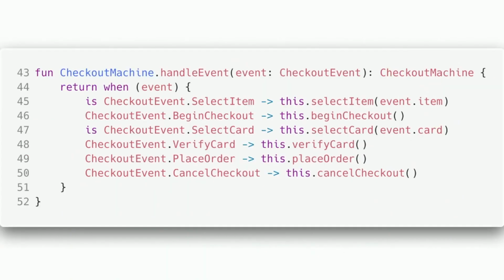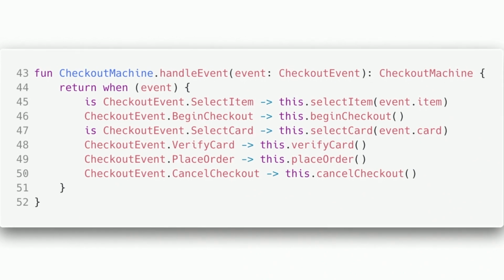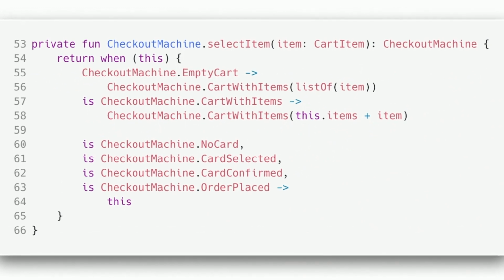And so the way we're going to encode that is we're going to handle an event, and that event is going to say, for each of these, let's shell it out to a method that we've written for that particular event. So if you get an event and it is select item, you handle it by selecting that item. So we're going to take a look at how select item is implemented in this first run through.